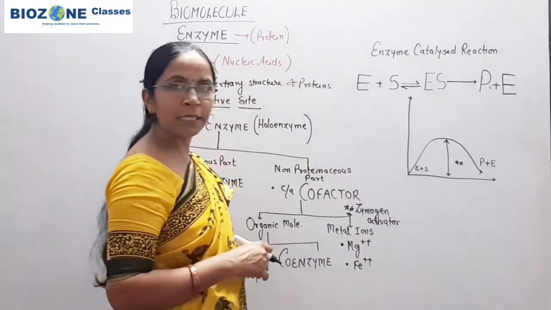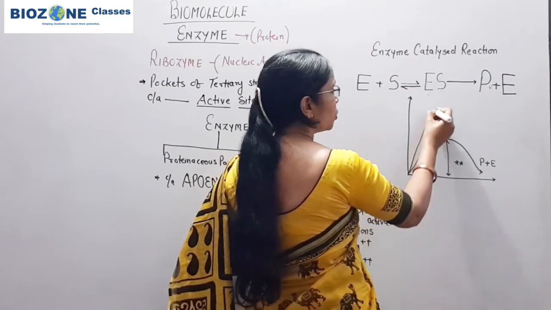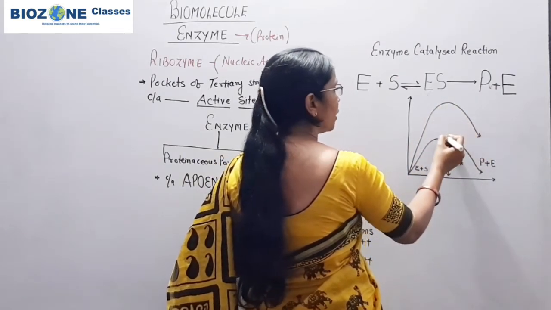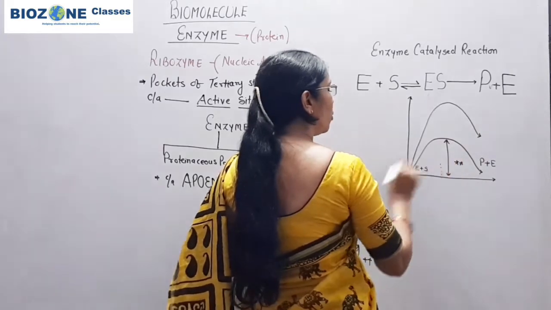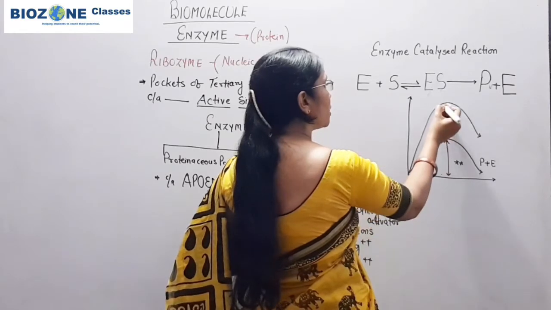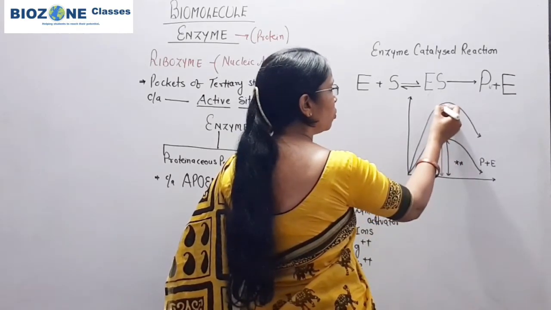But if in a given system the enzyme is absent, in that condition you remember a huge amount of activation energy is required. Activation energy means the energy required to convert the substrate into product.